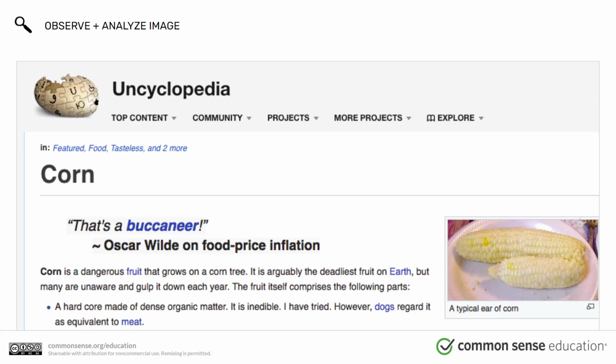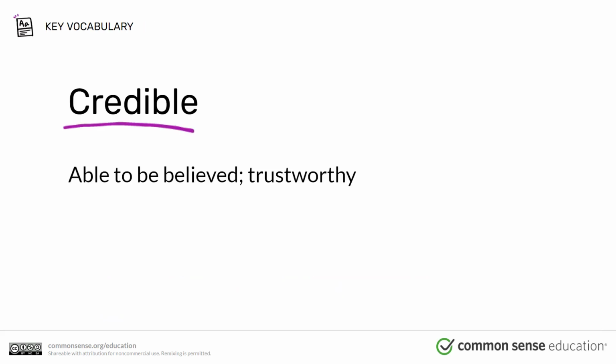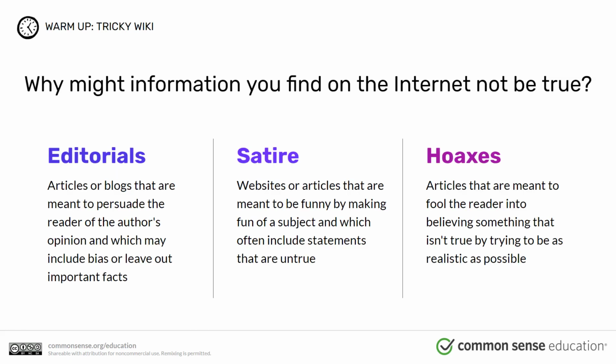So looking at this, I can also tell you that I know corn is not a fruit. So that first sentence already lets me know this is fake news. Somebody created this and it is not true. So I know that it is not credible. It is not trustworthy because it's not true. Why might information you find on the internet not be true?